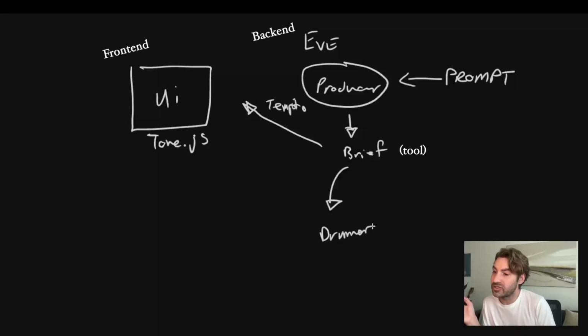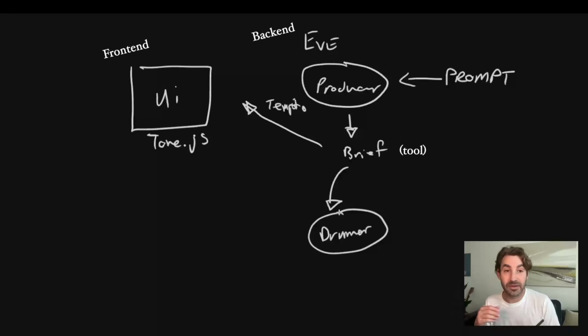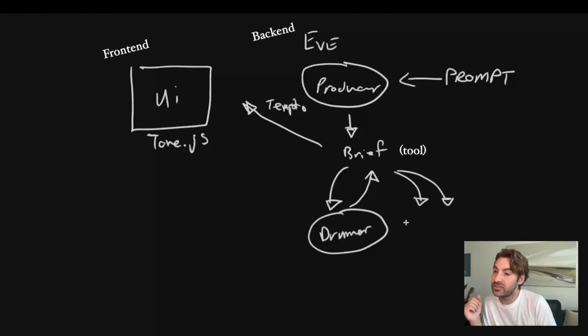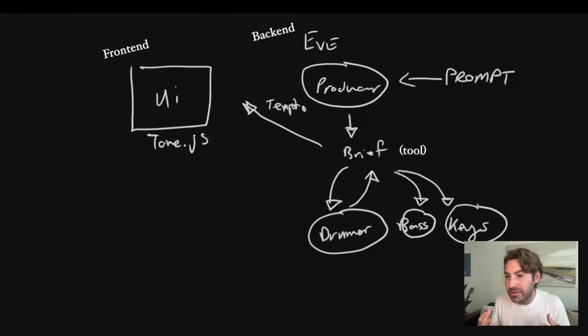The drummer agent will then create a beat, and that beat will then be returned to the producer and then be passed to two agents at the same time, and those agents will be our bass and the keys. And why we're doing it this way is that if I imagine I'm in a band, if the whole band just plays at once, there's a risk that they could clash. So what we want to do is have one instrument start and have the others observe and then come in.